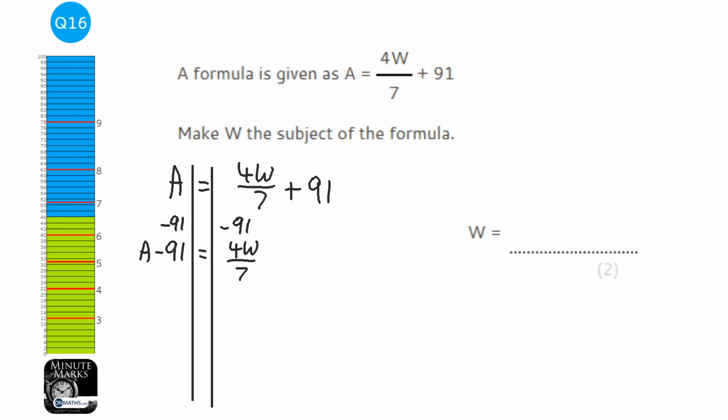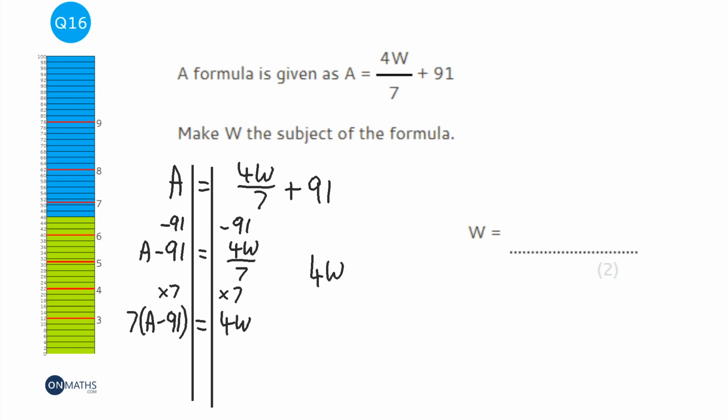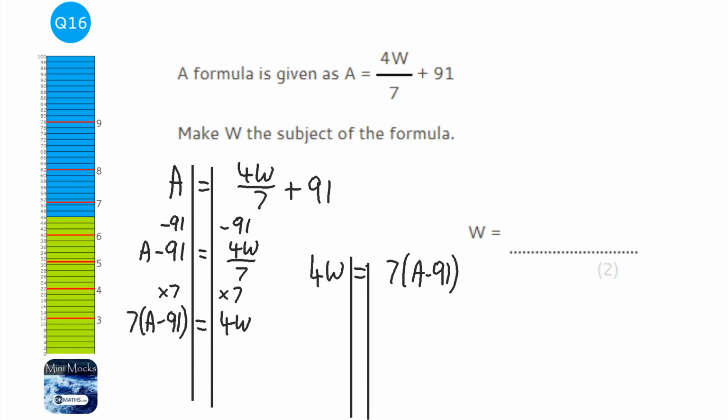Now we want to get rid of that fraction, so to do that we're going to times both sides by 7. Now I could write 7a minus whatever 91 times 7 is, or I could just leave it in a bracket, and that's absolutely fine. Now I'm just going to switch this around. In fact, I might switch this around and continue working up here, so I've got a bit more space. And I haven't actually changed anything, I've just switched the equation around the other way.